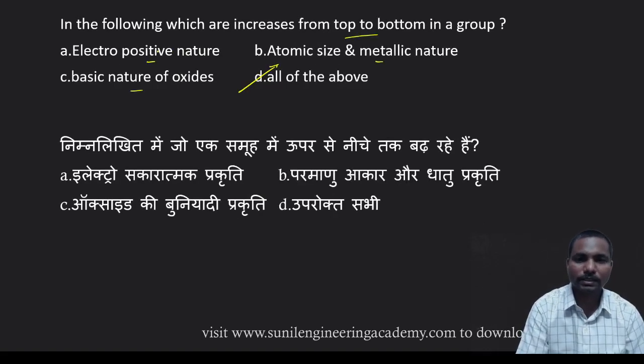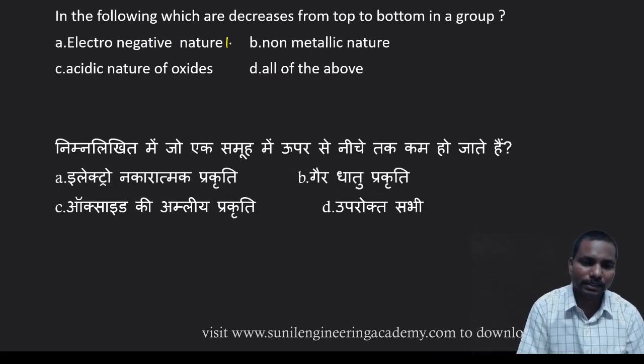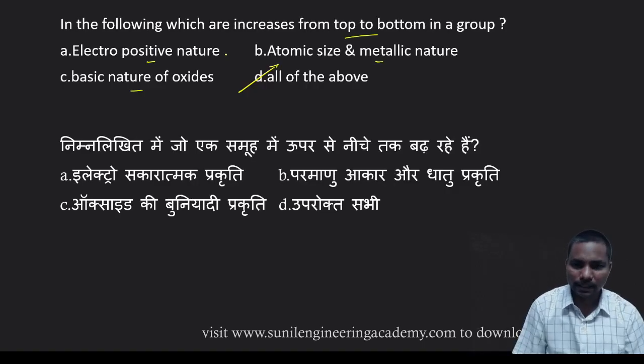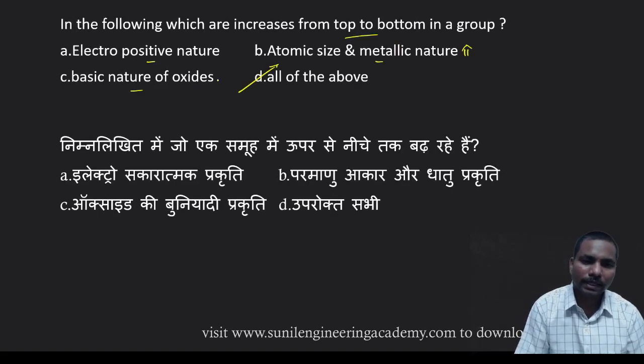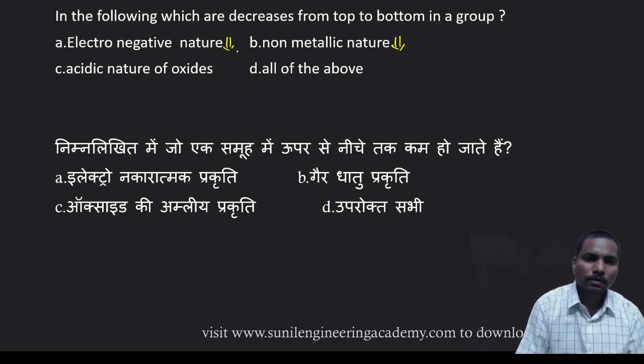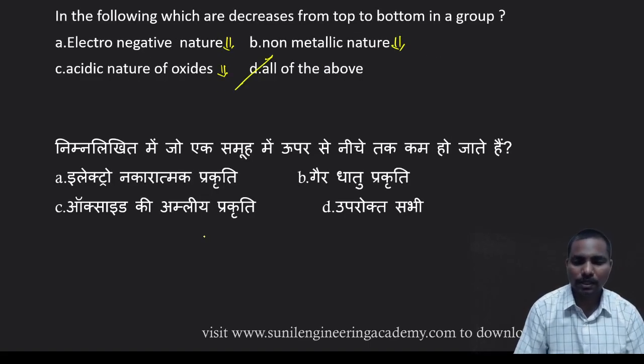Positive nature increases means negative nature decreases. Metallic nature increases means non-metallic nature decreases. Basic nature increases means acidic nature decreases. So all will decrease, which means the answer is option D.